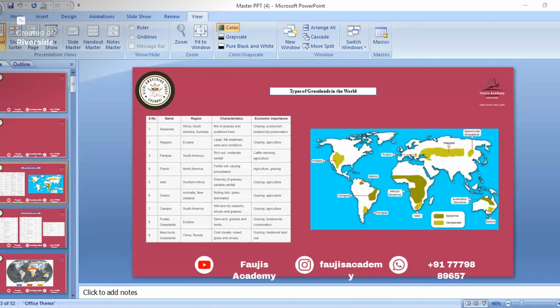Then Manchuria. I think so many of you have eaten Manchurian. So that is Manchuria grassland, that is in China and Russia. See here, can you see here? Temperate type of grassland, that is in China and Russia.